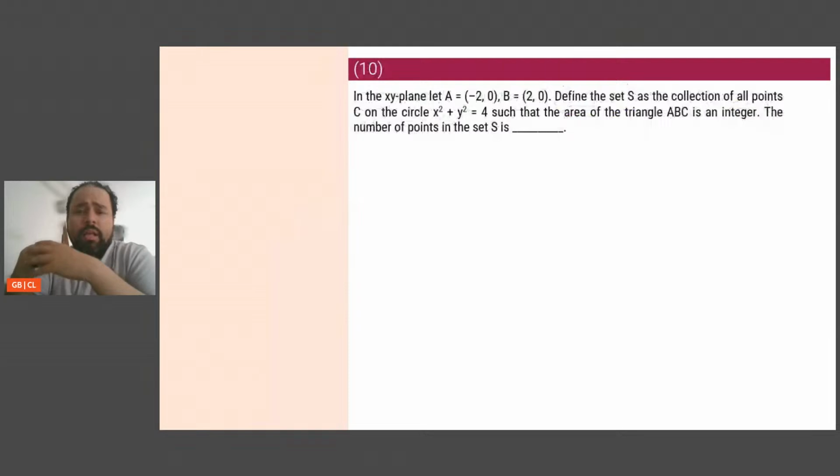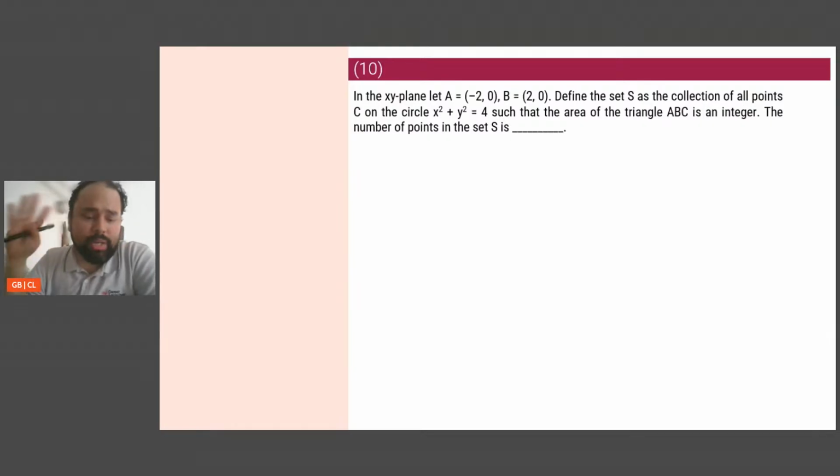Lovely. In the xy plane, let A equal this, B equal this. The set S is the collection of all points C on the circle such that the area of the triangle is an integer number of points. Now, I personally never like geometry. This is going to be 3D geometry. In fact, not 3D, 2D geometry here. So I will come back to it. I will see if I can do it or not.